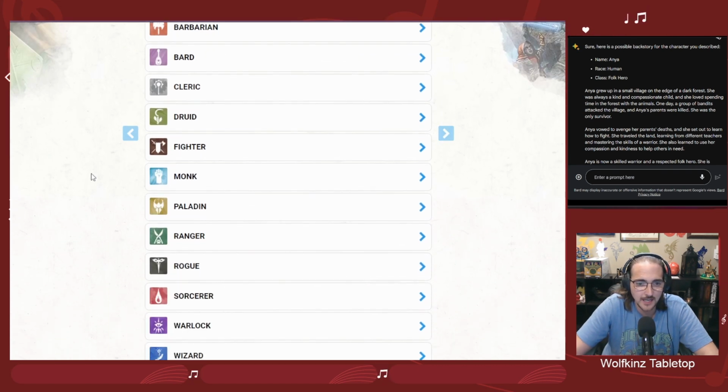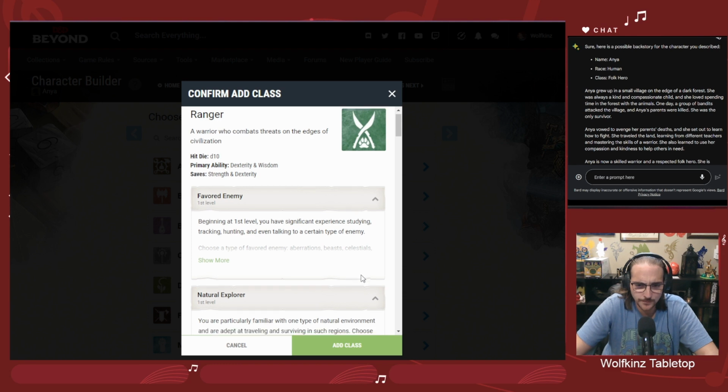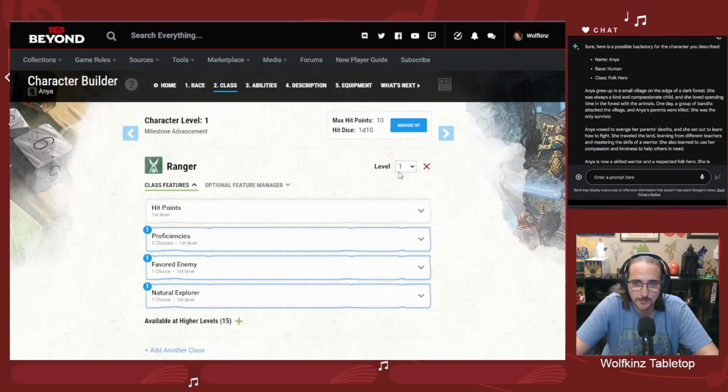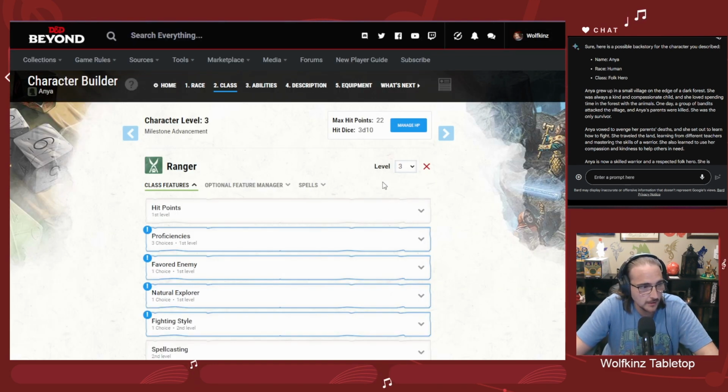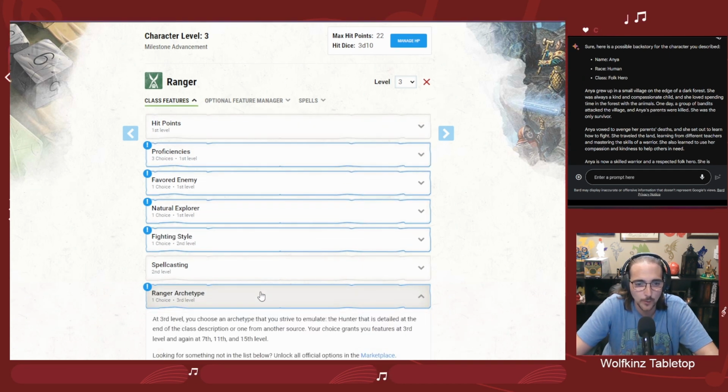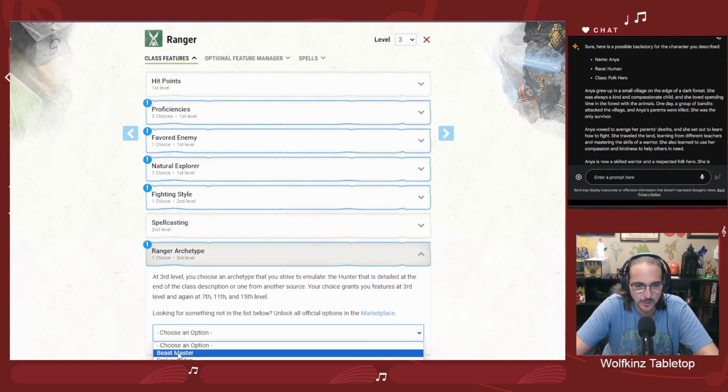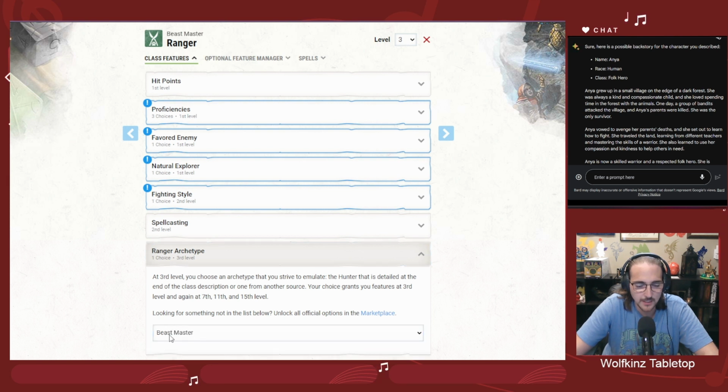Like we said, I think we're already going to stick with the ranger. What I am going to do is build her at level 3 here. The reason I'm doing that is because that way I can go ahead and pick a ranger archetype, because I really want to bring in the beastmaster. I think that her connection to the animals is such a core part of the prompt that Bard gave us that we want to make sure that's reflected in the character we're building. So I'm going to go ahead and start creating her at basic level 3.